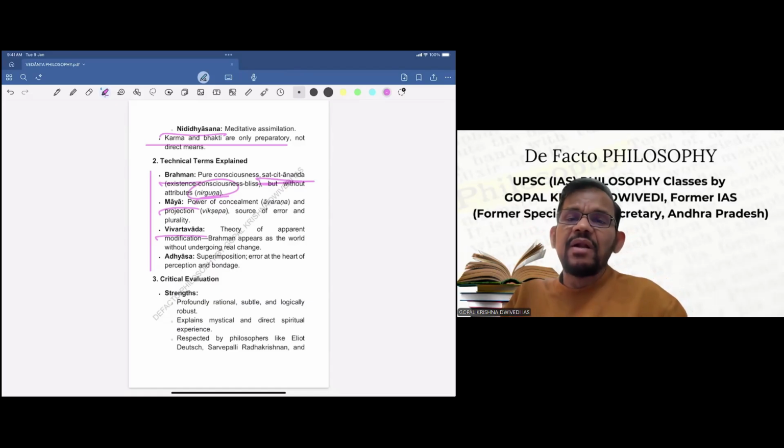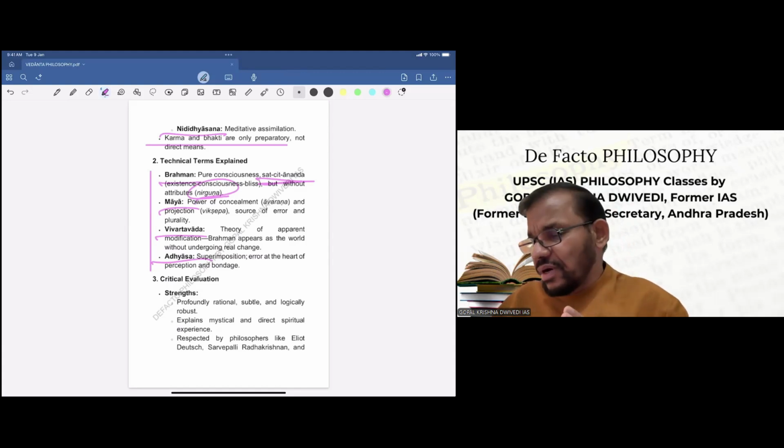But here it's apparent modification. Brahma appears as the world without undergoing real change, whereas Parinamvad says it's real change. Now, another is Adhyasa, that is superimposition, error at the heart of perception and bondage.